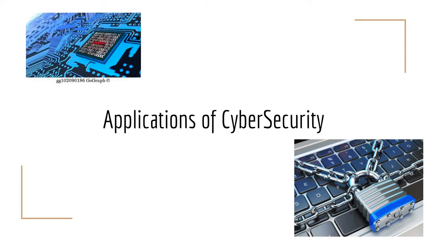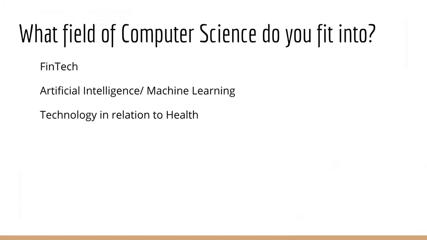We mainly talk about just being safe on the internet, how students can be safe and avoid cybercrime, identity theft, cyberbullying, etc. Now, we're going to move on to applications of computer science and cybersecurity. All right, so three fields of computer science. These are the three that we're going to be mainly talking about today: FinTech, artificial intelligence / machine learning, as well as technology in relation to health.